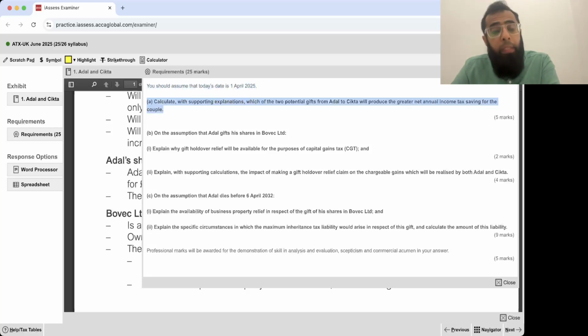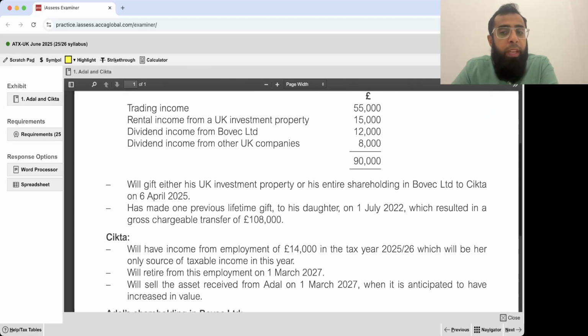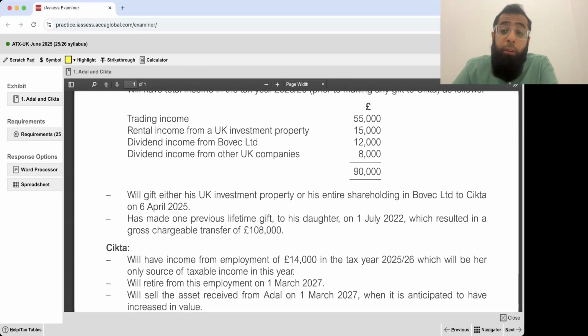Part A. Calculate with supporting explanation which of the two potential gifts from Adil to Sitka will produce the greater net annual income tax saving for the couple, 5 marks. Just think about it. Adil is a higher rate taxpayer if you look at it. Adil's income goes up to £90,000, whereas Sitka is a basic rate taxpayer; her only income is £14,000.